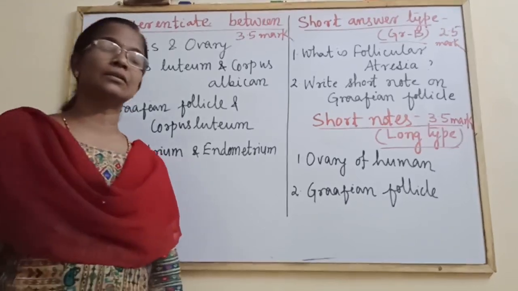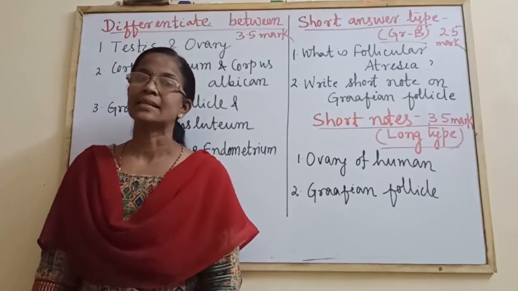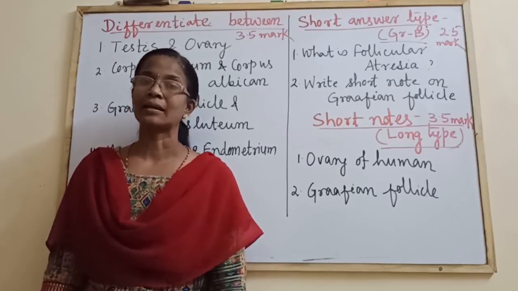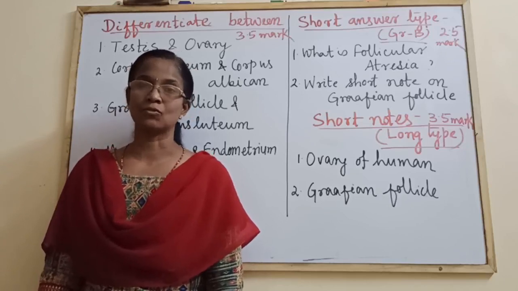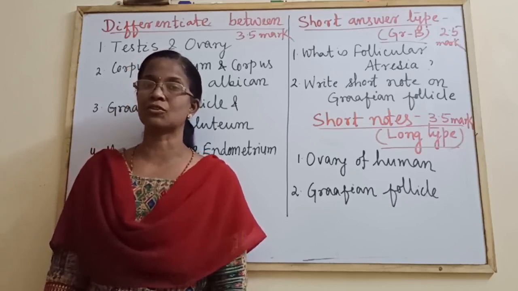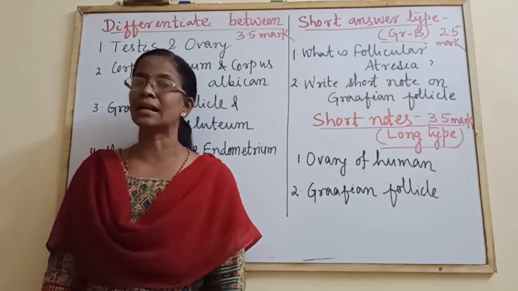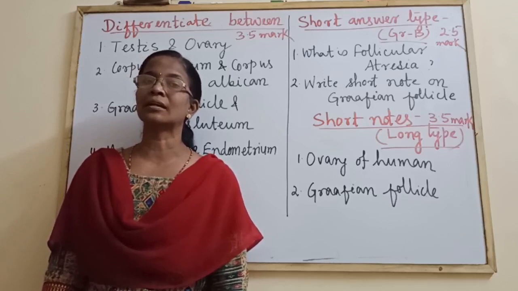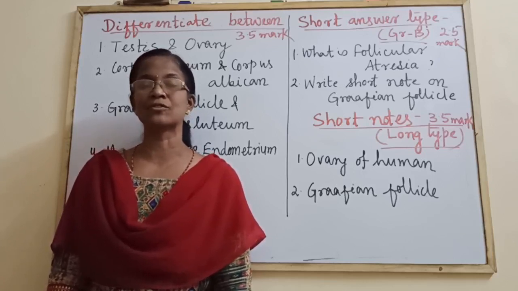Similarly, the ovary secretes estrogen along with progesterone and relaxin. Those are the other female sex hormones along with estrogen. And the female gamete, known as ova, is produced by the ovary.